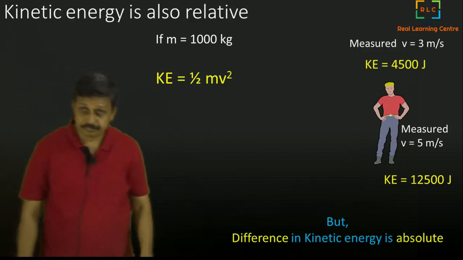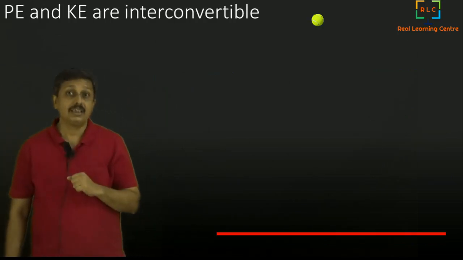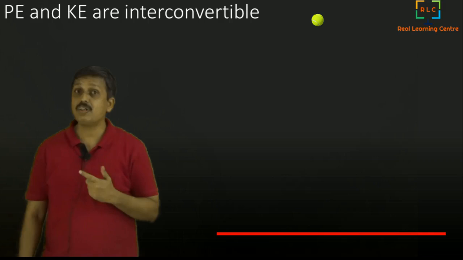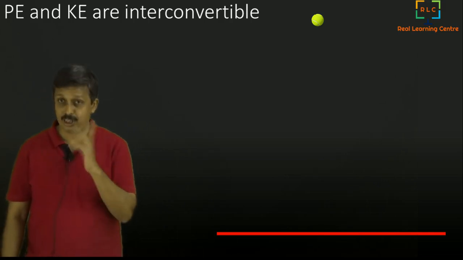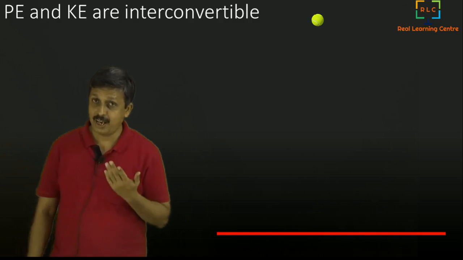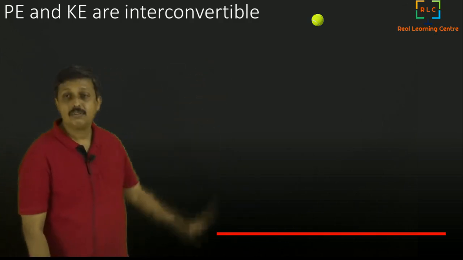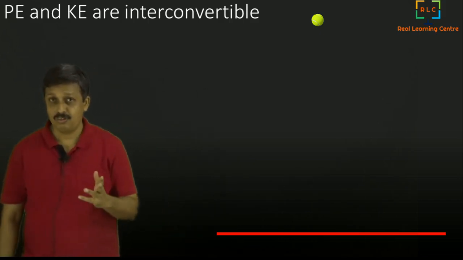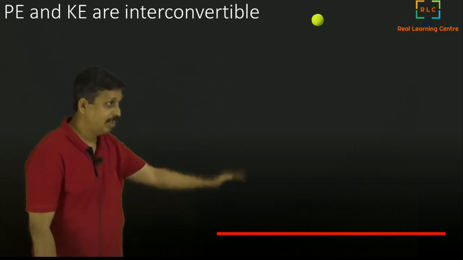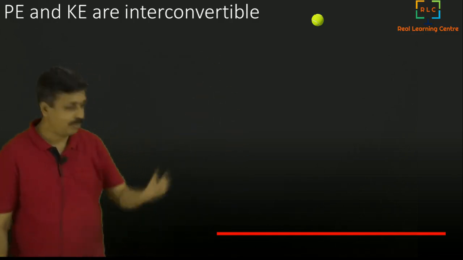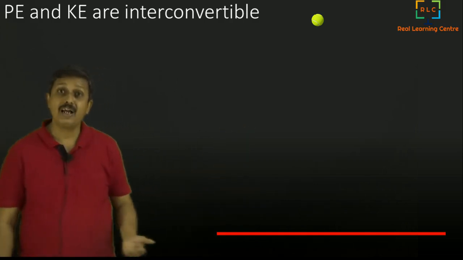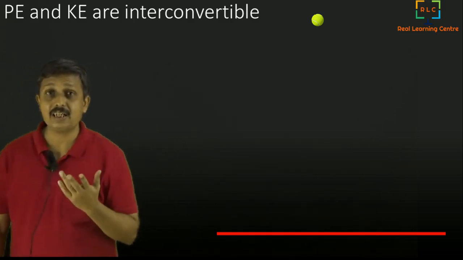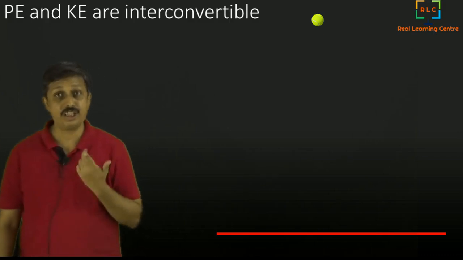Now there is also another aspect between potential energy and kinetic energy. They are actually interconvertible. What does it mean? I can convert potential energy into kinetic energy and vice versa. How do we do that? Let's drop the ball towards the earth. While it is coming down, the height will be decreasing and velocity will be increasing. But once it pitches and goes up, height will be increasing and velocity will be decreasing. So height and velocity are the two important parameters to determine potential energy and kinetic energy.